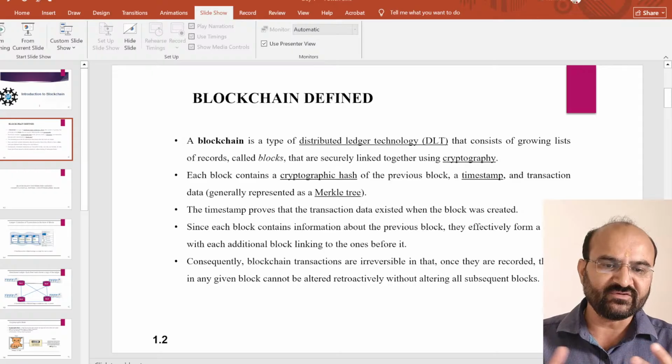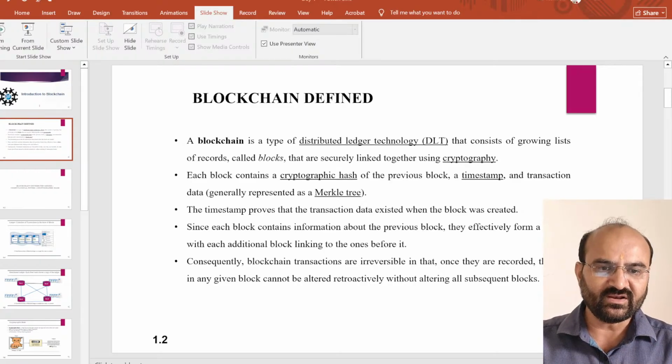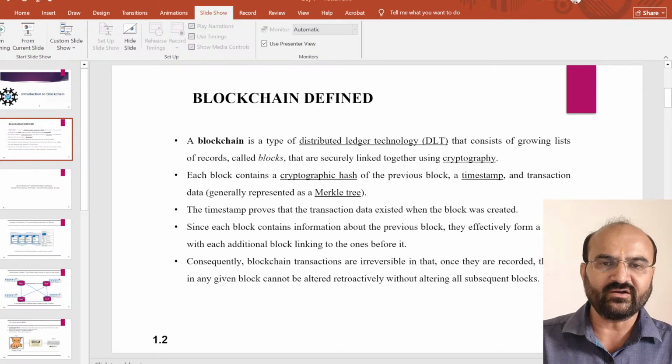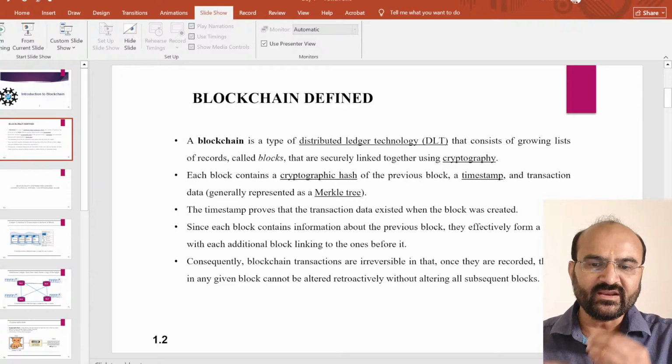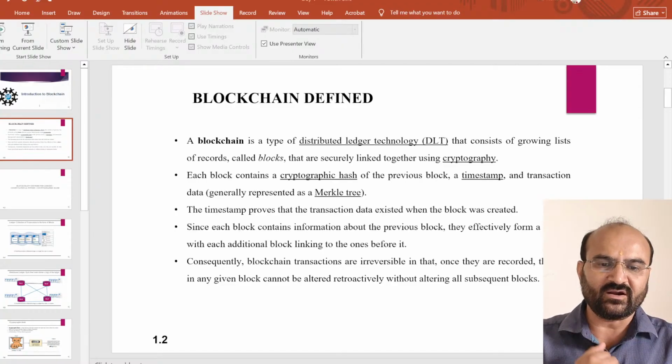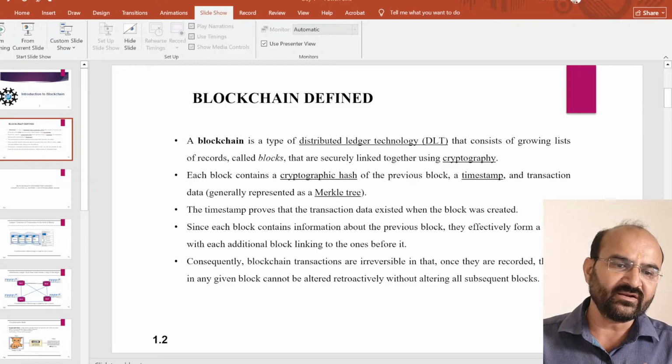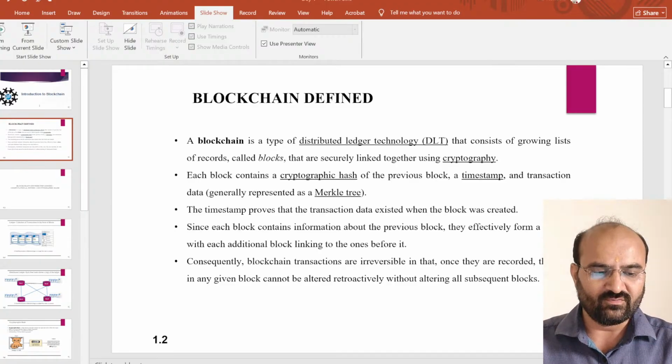Blockchain transactions are irreversible in that once they are recorded, the data in any given block cannot be altered without altering all the subsequent blocks.